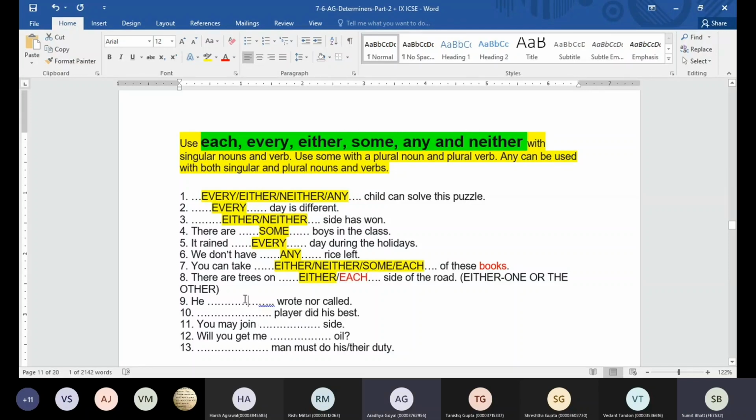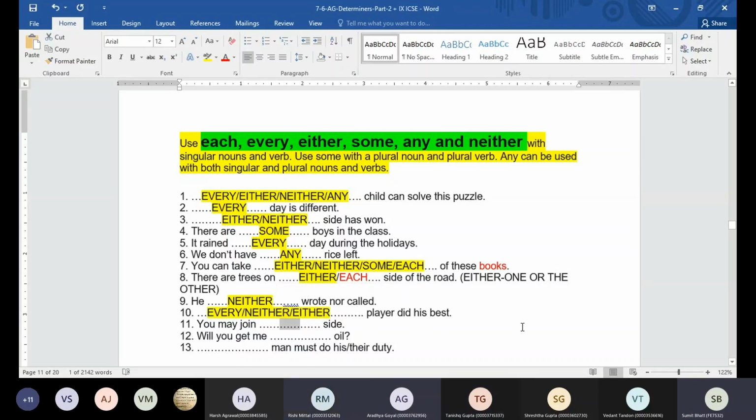He dash wrote nor called. Neither. Dash player did his best. Neither player did his best. Can we use each? Okay, we don't know which game we are playing, beta. It could be cricket, it could be football, it could be polo. Different numbers of players are going to be there. But if I say we were playing cricket, first off, dash player did his best, then I can say each because we know the specific number of players.